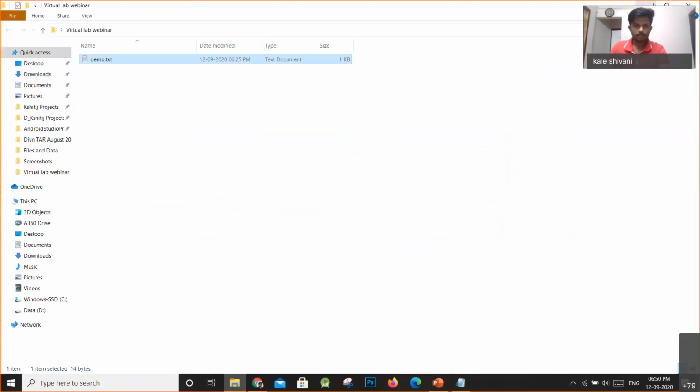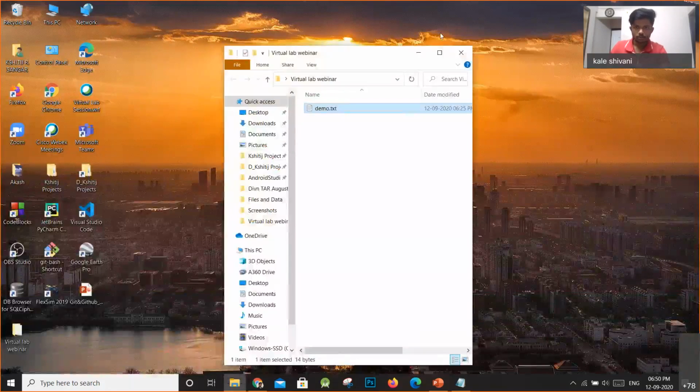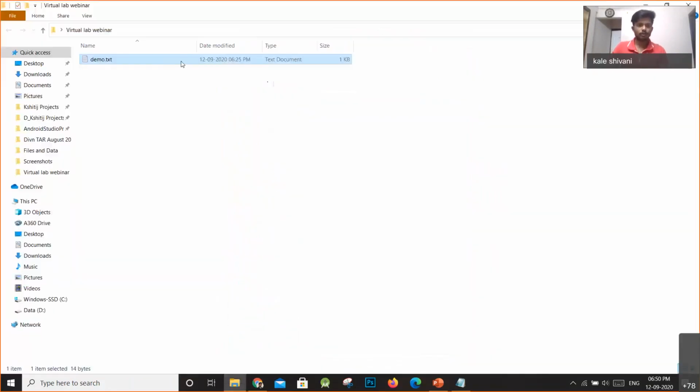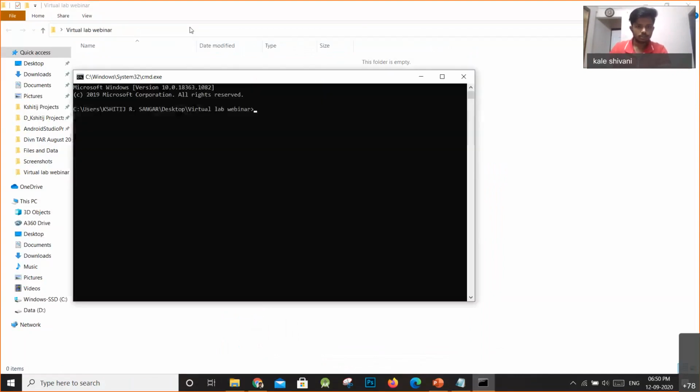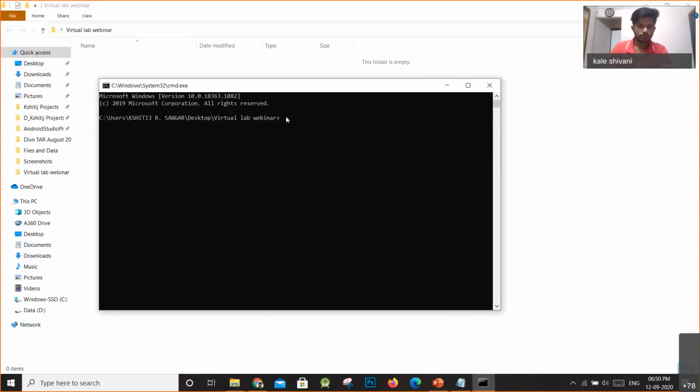So let's begin. So I guess we are in this directory. Yeah, so we are in this directory. We want to create our repo in this directory. So now I will just open our command prompt in this folder using cmd enter. So the command prompt points to this folder now.